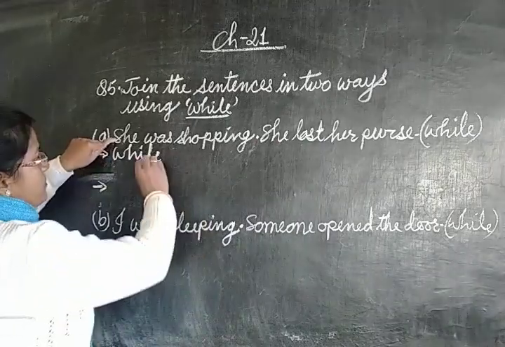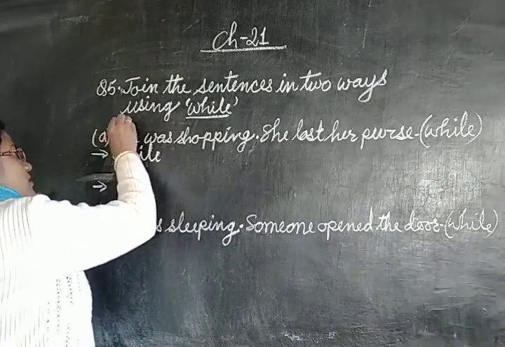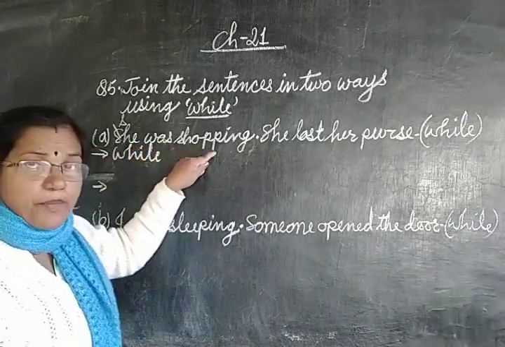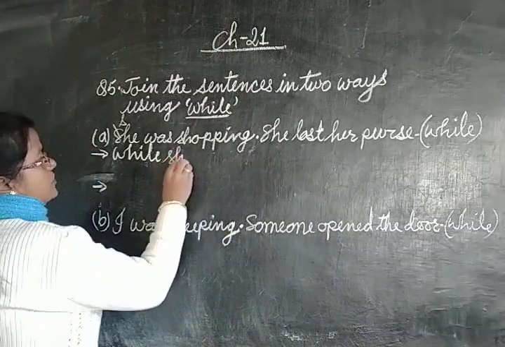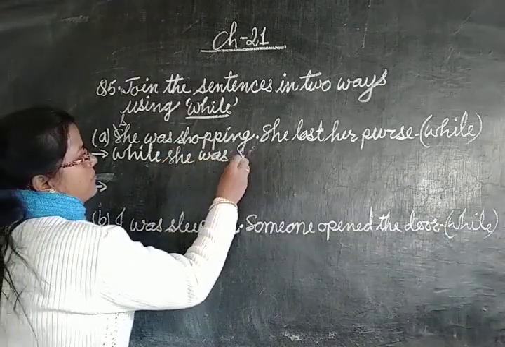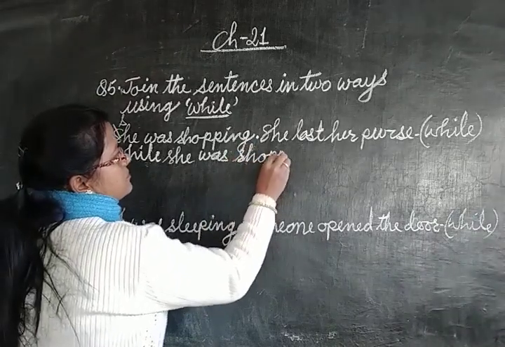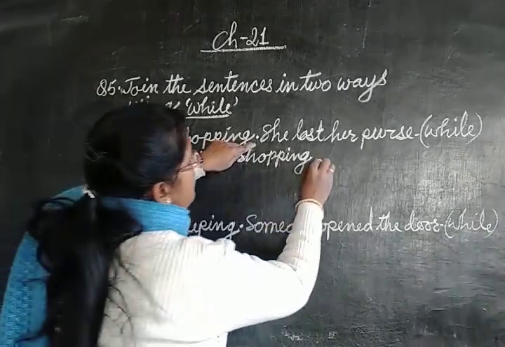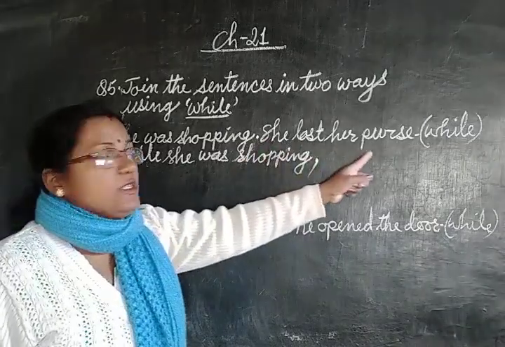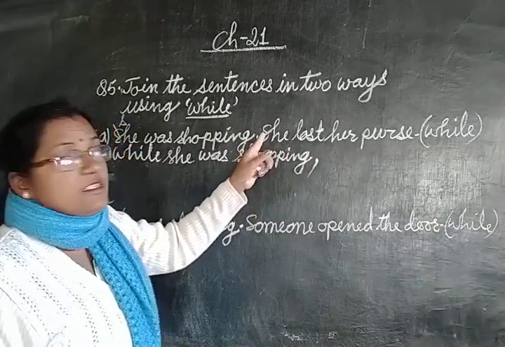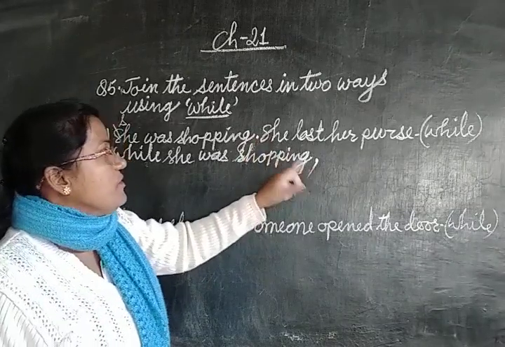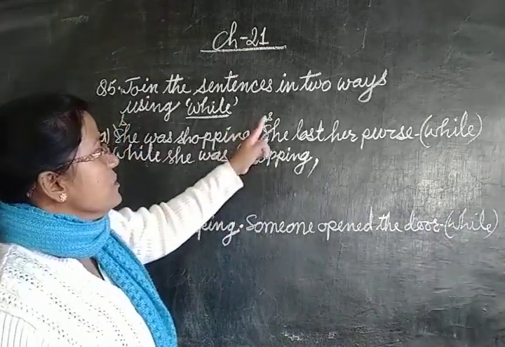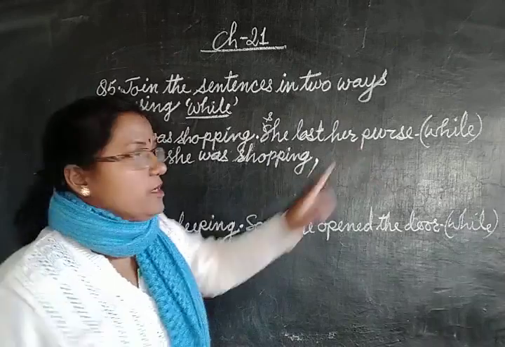When we write the answer, after while when we write she, this S will become a small letter. Okay. So, while she was shopping, after the first sentence, instead of full stop, comma. Now again we will continue this sentence, but look at here, here it is a capital letter, but after the comma we will write S as a small letter. This S will become a small letter. Okay. Now comma, she lost her purse.